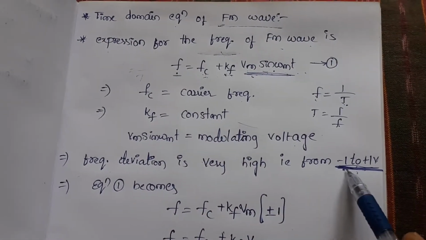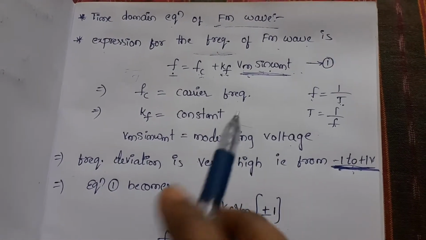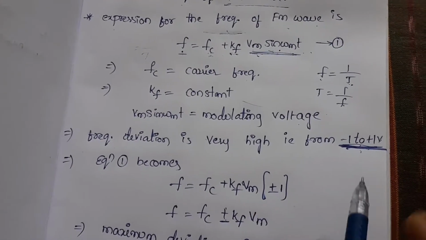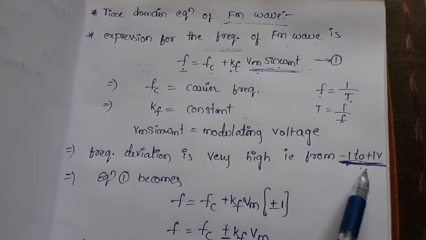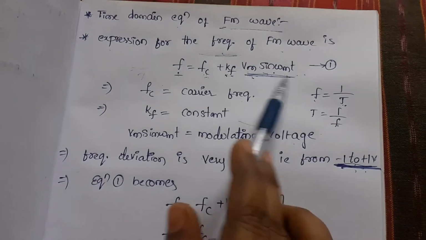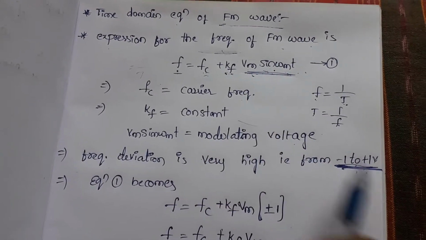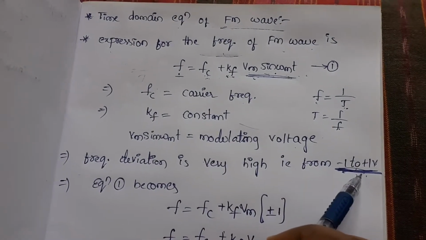So we take the value plus or minus 1, that means the voltage is plus 1 volt to minus 1 volt. That voltage will be substituted for Vm sin omega mt, replaced by plus or minus 1.